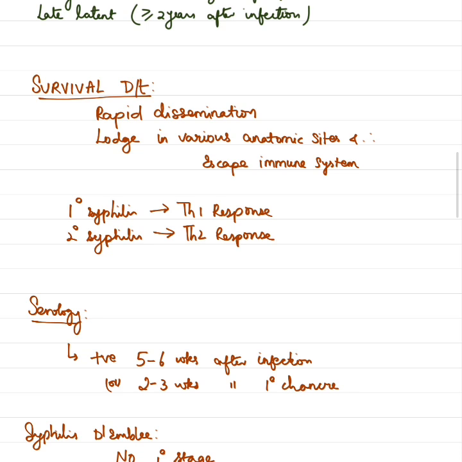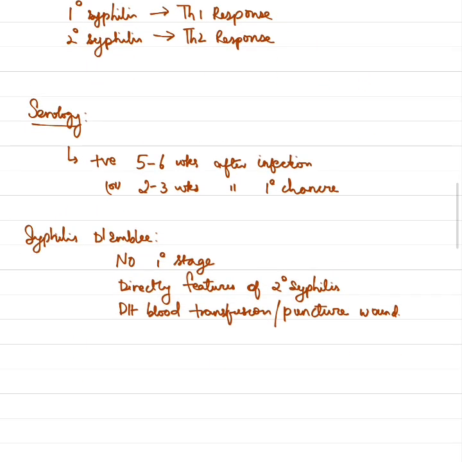Coming to the causes for the survival of the organism, it is because of the rapid dissemination of the organism, as a result of which it lodges in various anatomic sites and therefore escapes the host immune system. In primary syphilis, a predominant Th1 response is seen, whereas in secondary syphilis, a predominant Th2 response is seen. Coming to serology, serological tests become positive within 5 to 6 weeks after infection, or 2 to 3 weeks after primary chancre, because the average incubation period is 3 weeks. And following this, the reagin tests also remain positive in about 80% of the patients.